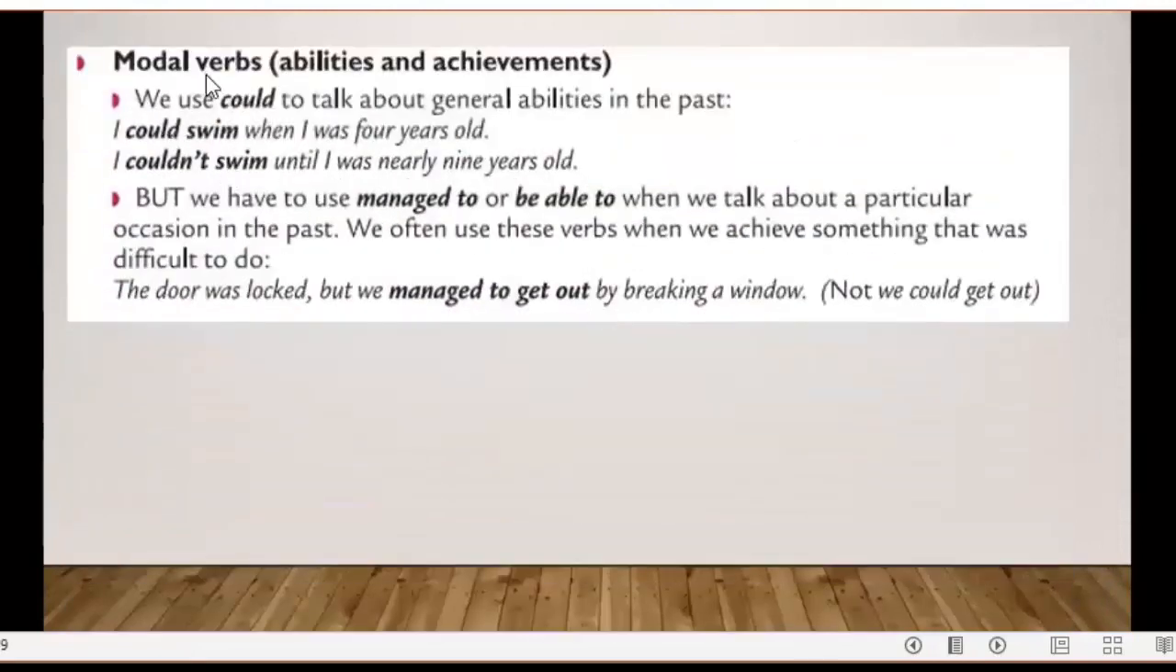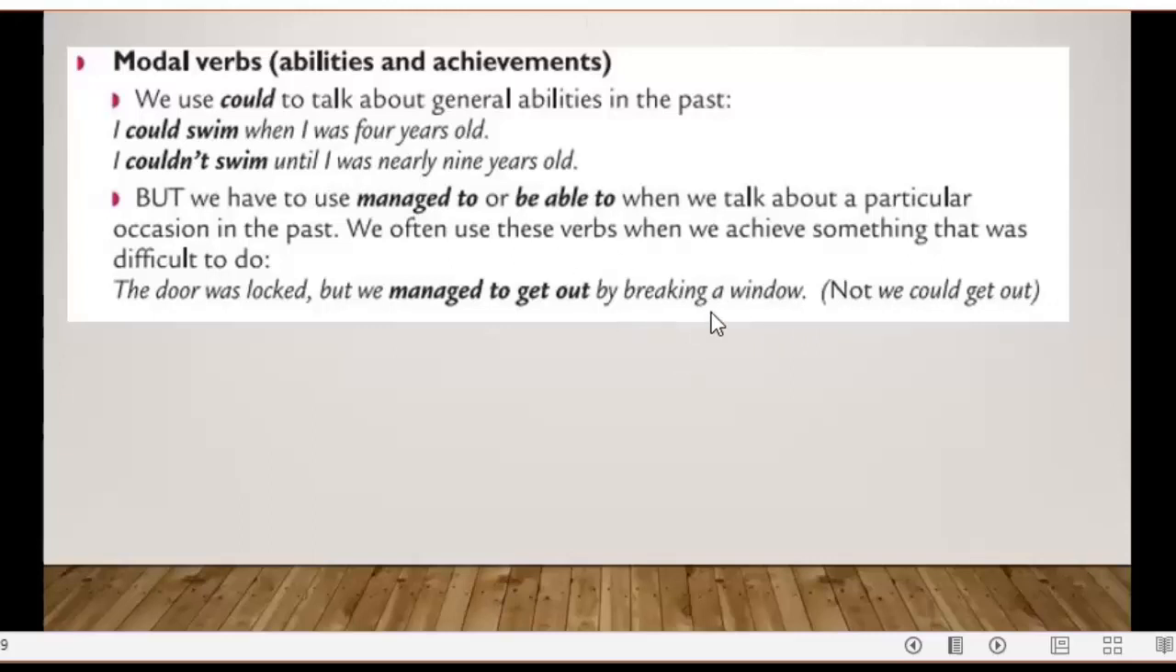We have also modal verbs, abilities, and achievements. We use could to talk about general abilities in the past. For example, I could swim when I was 4 years old. I couldn't swim until I was nearly 9 years old. But we have to use manage to or be able to when we talk about a particular occasion in the past. We often use these verbs when we achieve something that was difficult to do. The door was locked, but we managed to get out by breaking a window. So not we could get out.